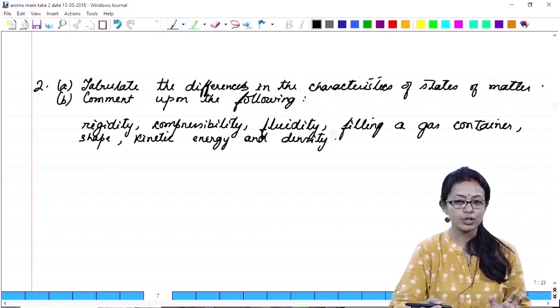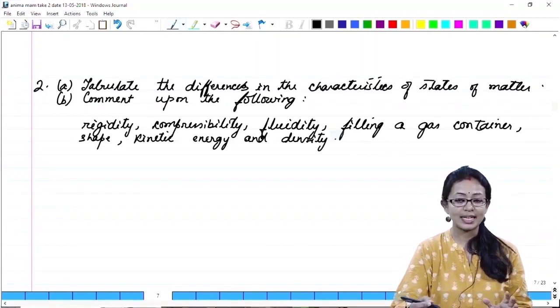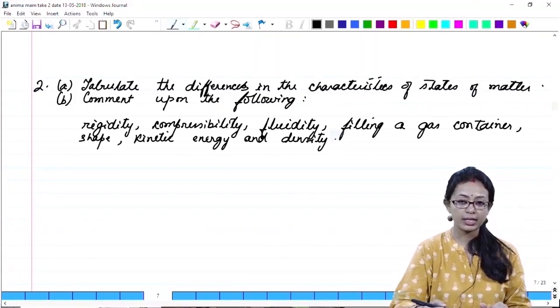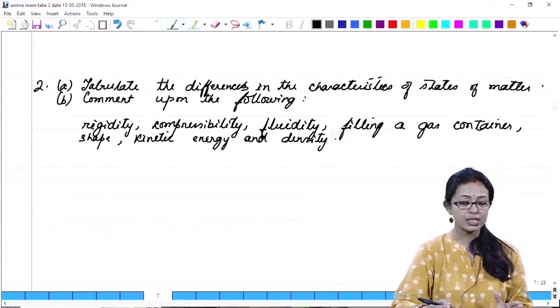Solid will not be able to fill at all. Liquids will fill the container, whereas a gas container can be filled with the help of a gas. What about the shape? In case of solid, the shape is definite. Liquids take the shape of the container. Gases have no definite shape.